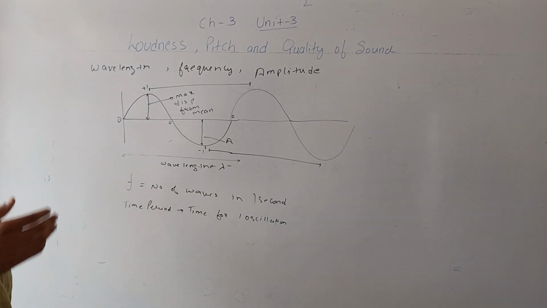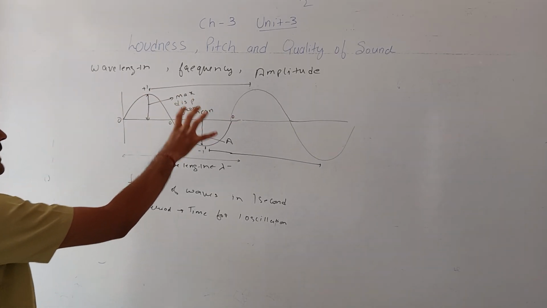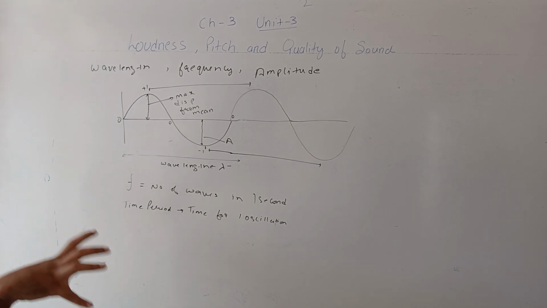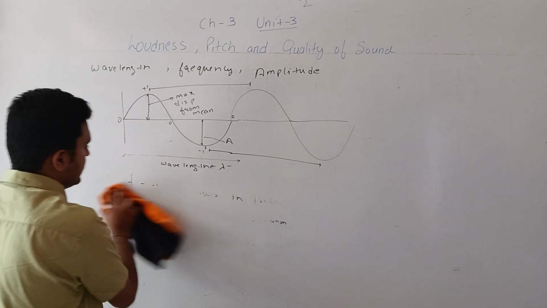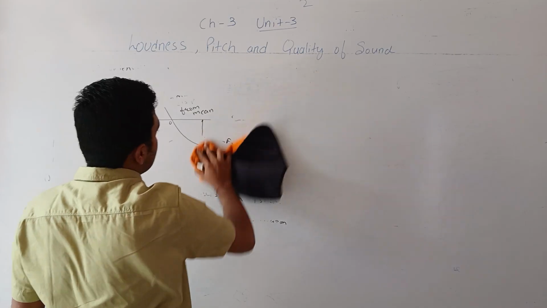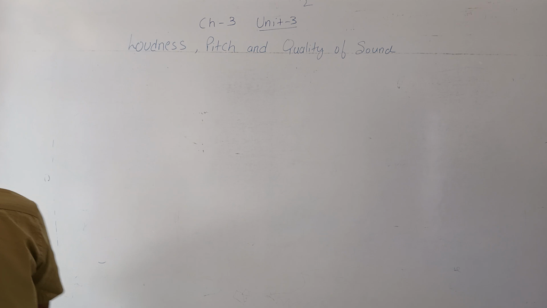So for humans, these are also three quantities, but they are not objective quantities. Objective quantities, wavelength, frequency and amplitude, are the characteristics of a wave of sound. But loudness, pitch and quality of sound are subjective quantities by which we can differentiate sound produced by different instruments. Now we will study these subjective quantities and their relation with the objective quantities.